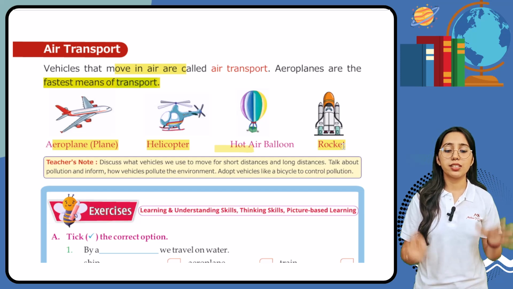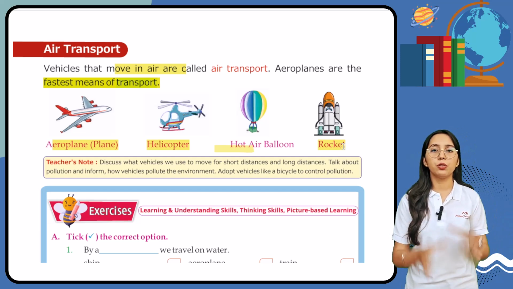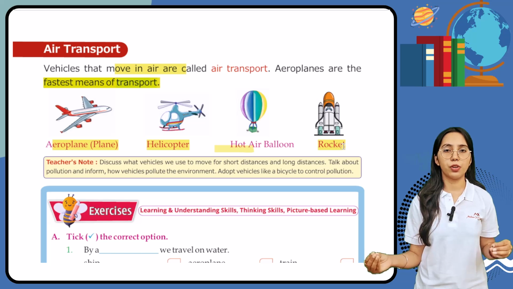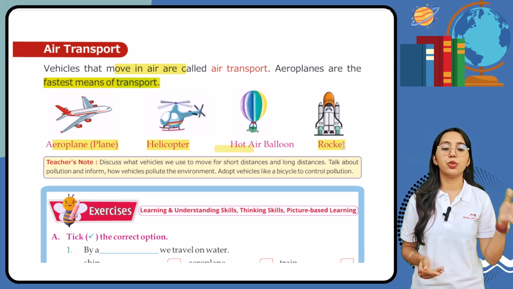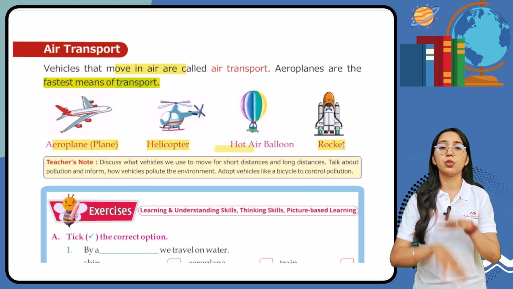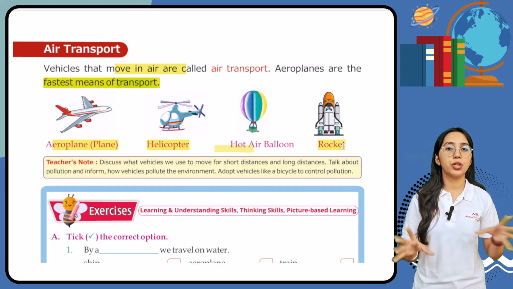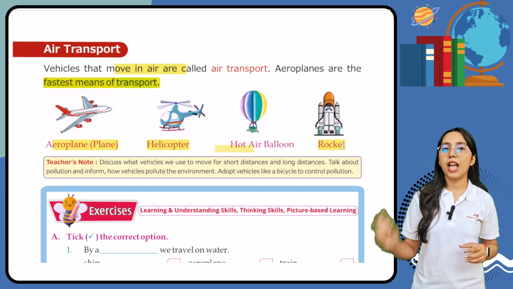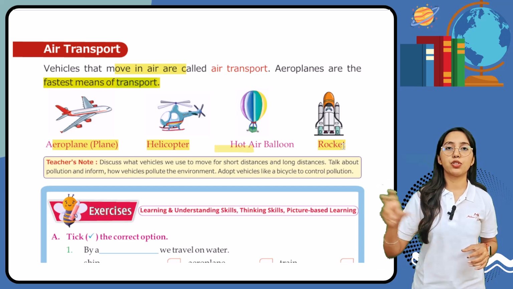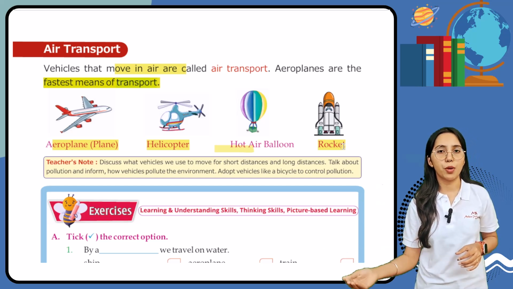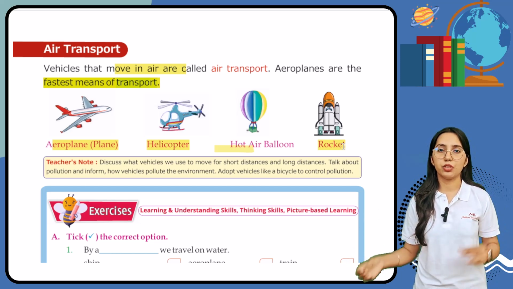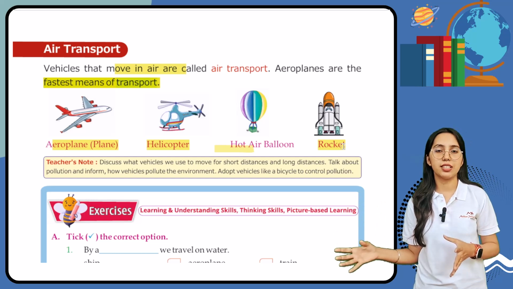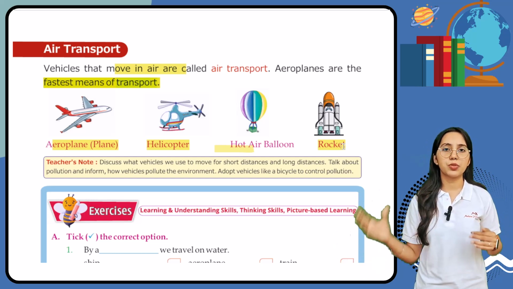So now students, do you all know that these vehicles, they also cause pollution? So now if we are going to use land transport, if we are going to use air transport, all these vehicles, they are going to cause pollution, right? So that is why it is recommended that for shorter distances we should opt for bicycles, so that our bicycles, they do not create any pollution, they do not release any smoke. So this keeps our air healthy.